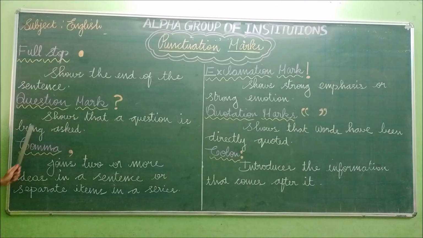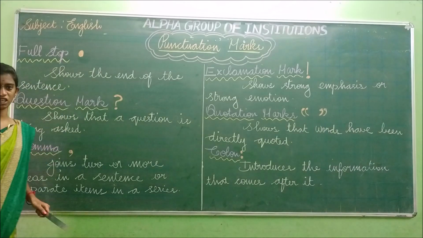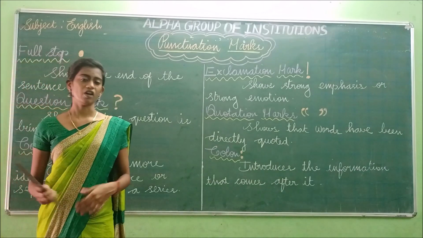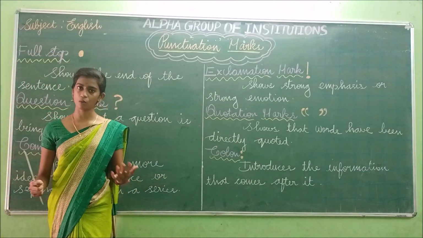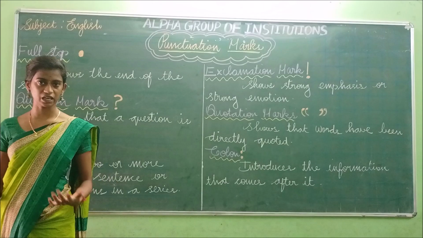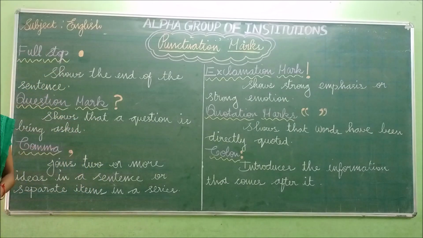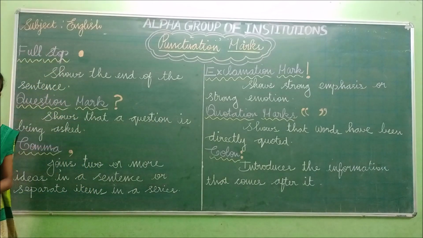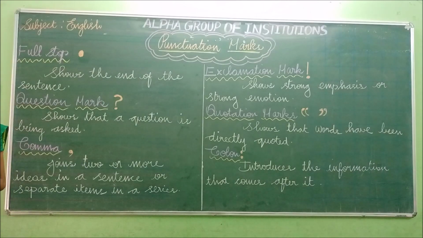Shows that a question is being asked. So if we ask a question, what are you doing? Where are you going? Who are you? How are you? So when we ask a question, we have to use the question mark. Okay. So if the word starts with WH letter, or if it is in the question form, we have to use this question mark, and this is the symbol of question mark.